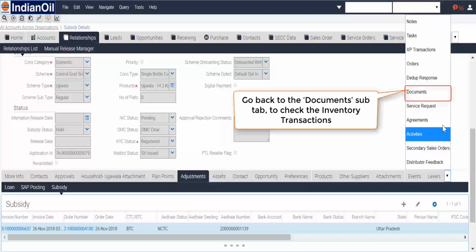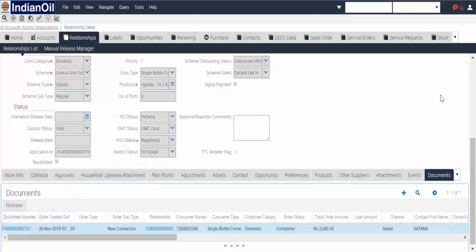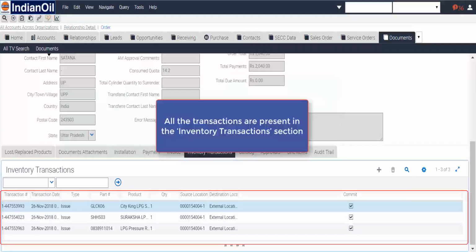Go back to the Document sub-tab to check the inventory transactions. Click on the document number. Go to the Inventory Transactions sub-tab. All the transactions are present in the Inventory Transactions section.